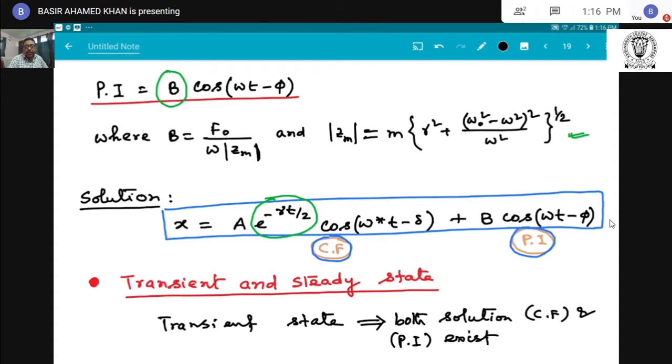This situation or this state of the executing particle is known as the transient state.